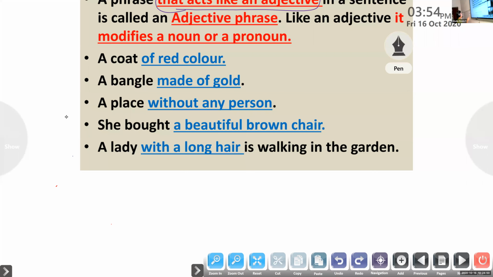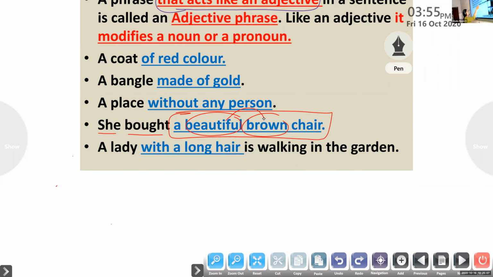Next example, second last example: she bought a beautiful brown chair. Okay? She bought a beautiful brown chair. Here you can see beautiful brown.